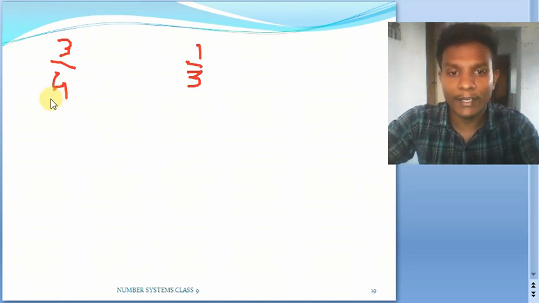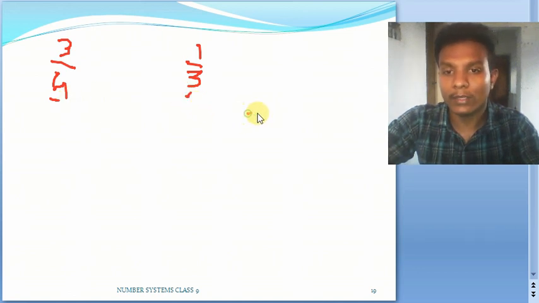Here my denominator is 4, here the denominator is 3. How to make them equal? Just take the LCM of 3 and 4. In this case, these two numbers are relatively prime or co-prime. What does that mean? That means there is no common factor other than 1 for these two numbers. In that case, the product of these two will be their LCM.